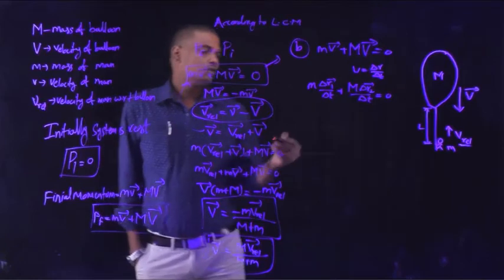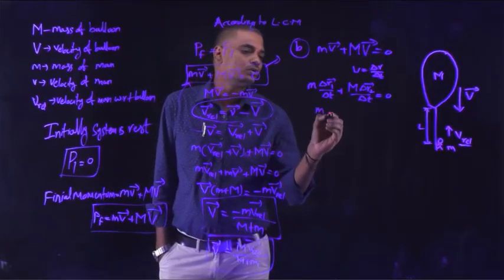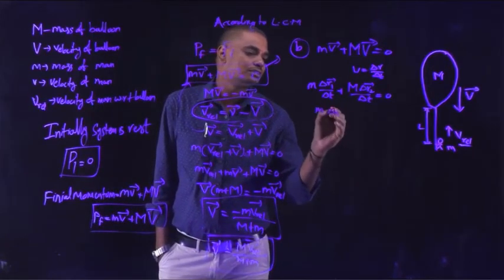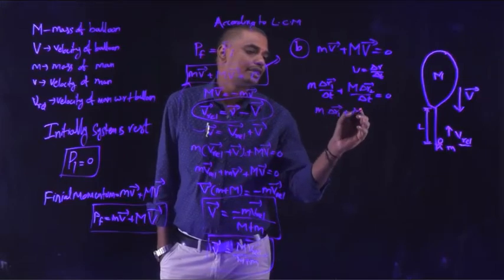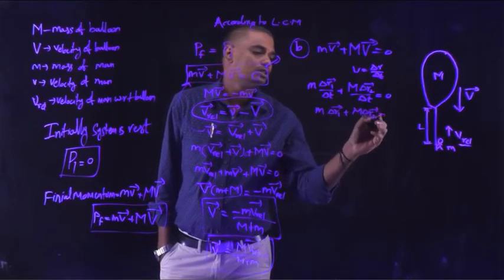Now, delta T gets cancelled, so this can be written as small m into delta R1 bar plus capital M into delta R2 bar is equal to 0.